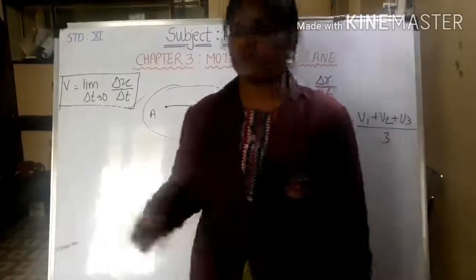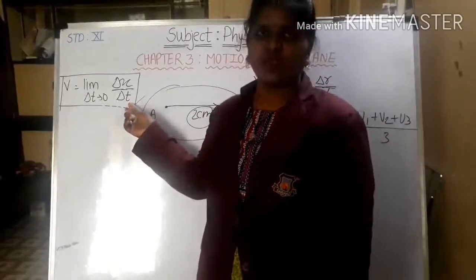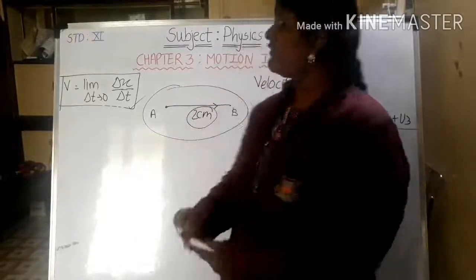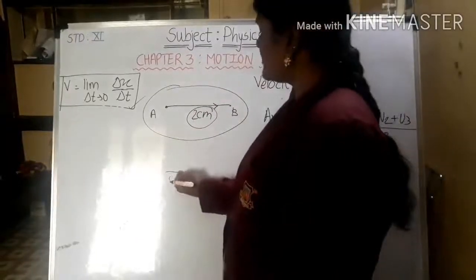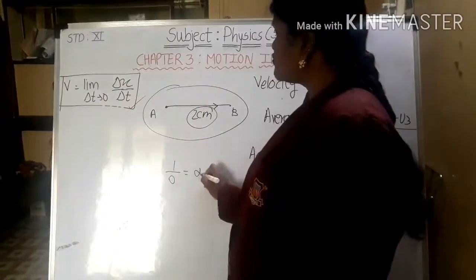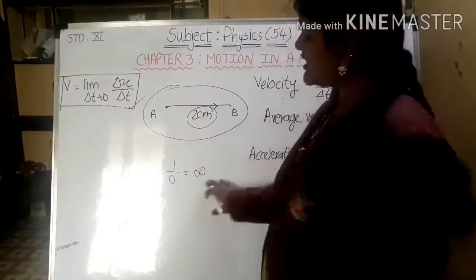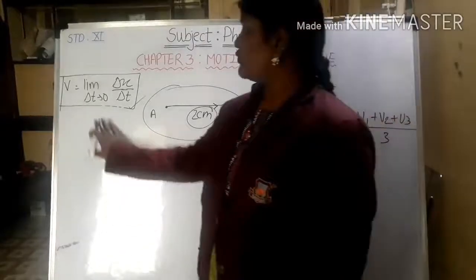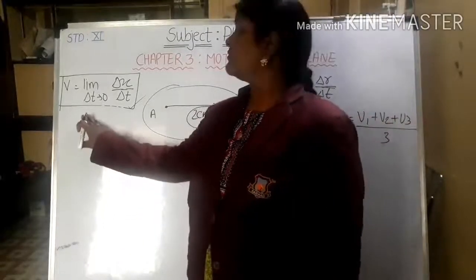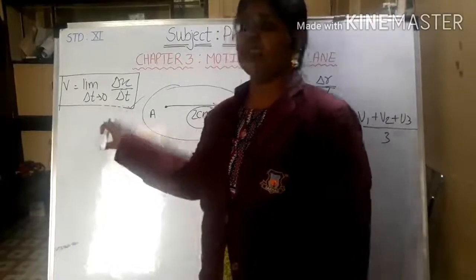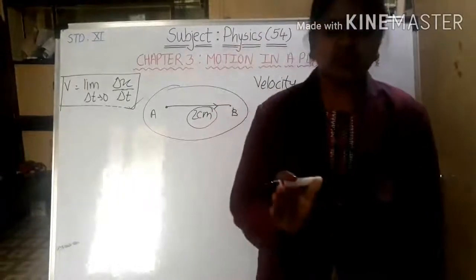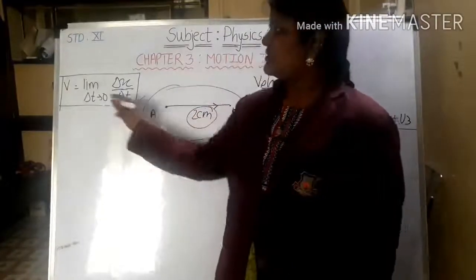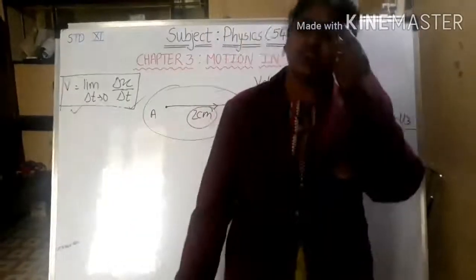What happens if it becomes 0? This whole term will become infinity, because whenever 0 comes in the denominator, the quantity becomes infinity. So this cannot happen; it should be finite. So delta t is tending towards 0, but it is not 0. This is nothing but the instantaneous velocity.